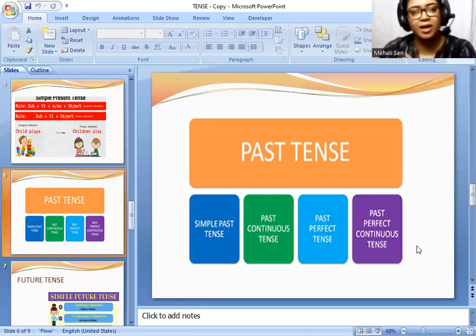If you take one simple structure of that, just like this way, subject plus have, has plus been plus V1 plus ing plus object. In that case, we use 2 point of time. One is called point of time, another is called period of time.